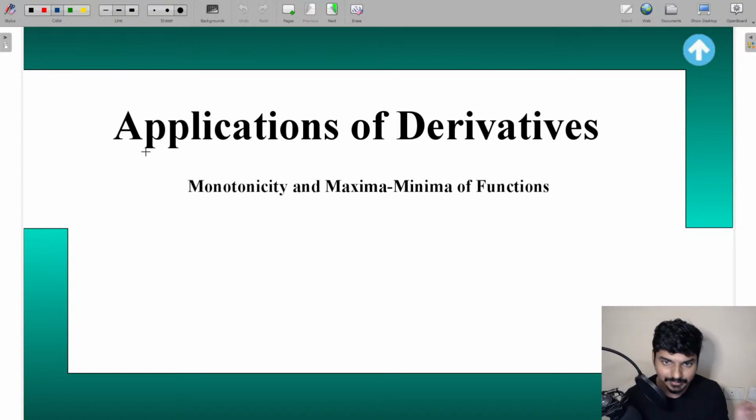So guys, today we are going to discuss the concepts of monotonicity and maxima and minima of the function. In the 12 p.m. session, we discussed the concepts of equation of tangent and normal, and also the mean value theorem and rate of change of quantities. So in today's session, we are going to discuss monotonicity and maxima and minima of the functions in detail.